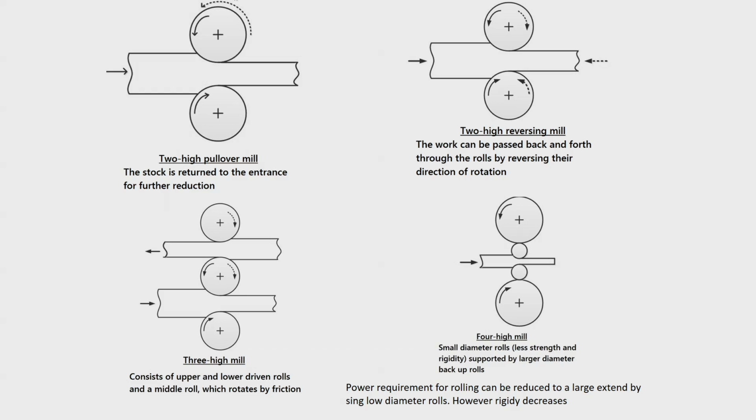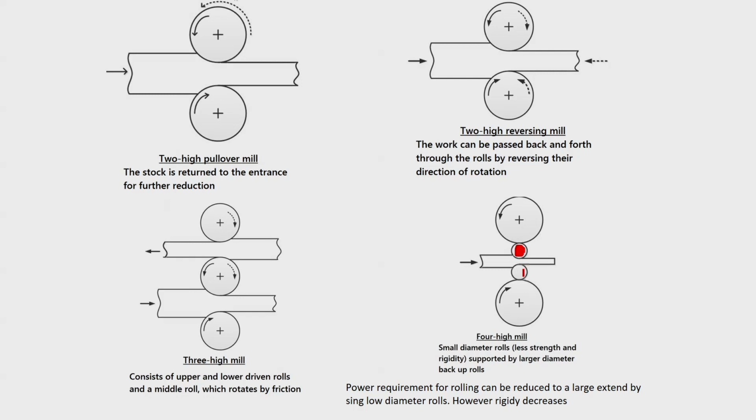Now, another case is the 4 high mill. In the 4 high mill, you will find that later when we come to the analysis of this rolling operation or mechanics of this rolling, the power requirement for rolling operation can be reduced considerably if you are using a lower diameter roll. So, that is the advantage. But when you are using a lower diameter roll, because the roll length is very large, there is every chance that roll deflection may take place.